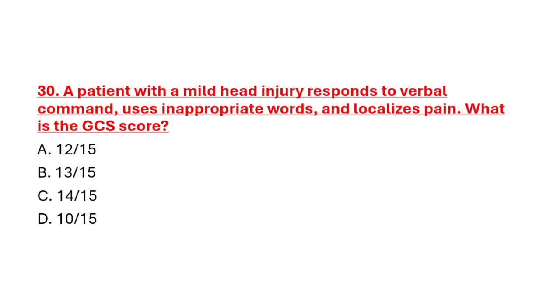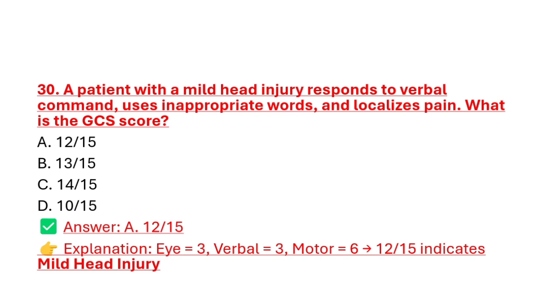Question number 30. A patient with a mild head injury responds to verbal command, uses inappropriate words and localizes pain. What is the GCS score? Option A 12 out of 15, option B 13 out of 15, option C 14 out of 15, option D 10 out of 15. Correct answer is option A, 12 out of 15. Eye score would be 3, verbal score is 3 and motor score is 5. So 3 plus 3 plus 6 is equal to 12 out of 15. That indicates also mild head injury.